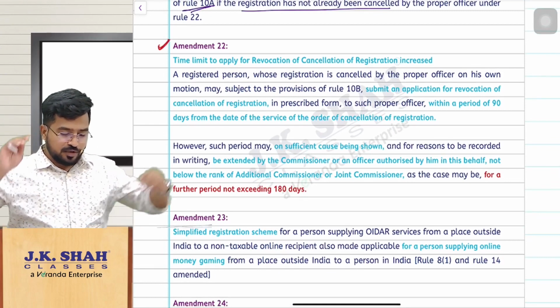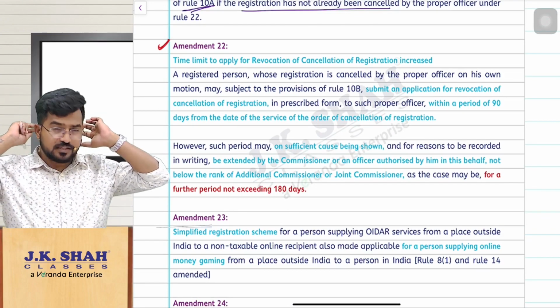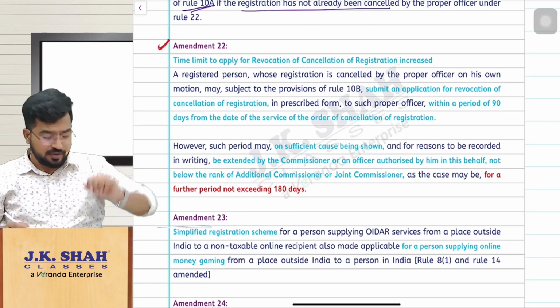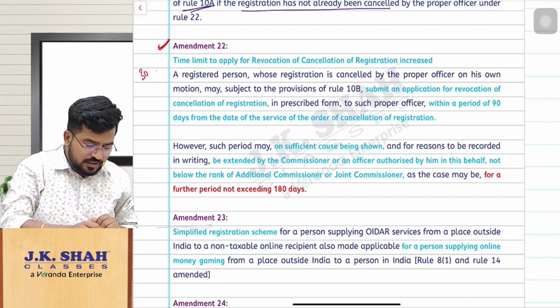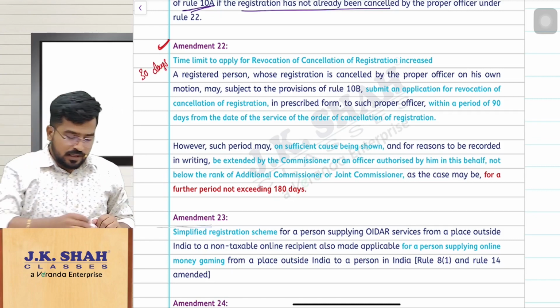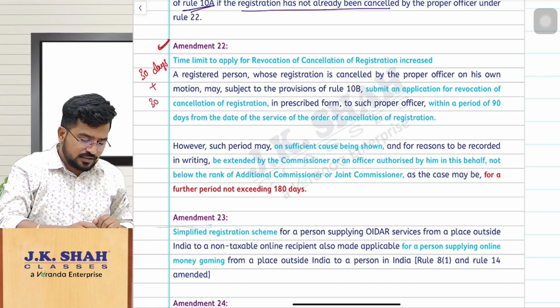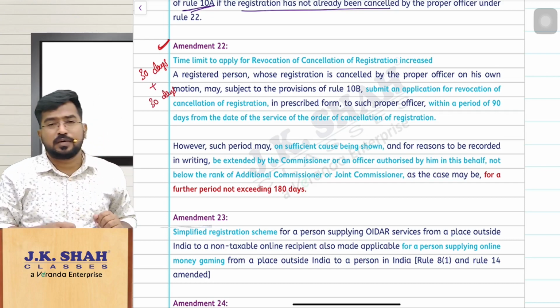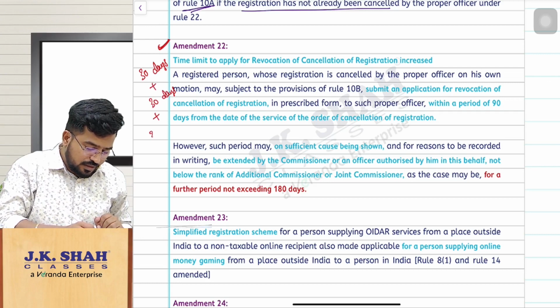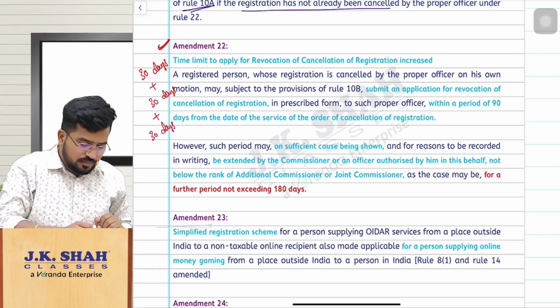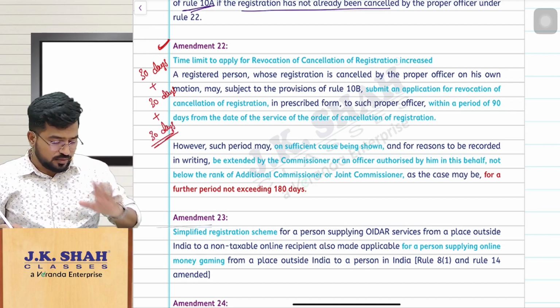Whenever you are asking for revocation of cancellation, if you remember, the time limit for applying was 30 days from the date of order of cancellation, and that could be condoned by the Additional Commissioner or Joint Commissioner by another 30 days. That could again be condoned by the Commissioner for another 30 days. So that was the limit earlier.